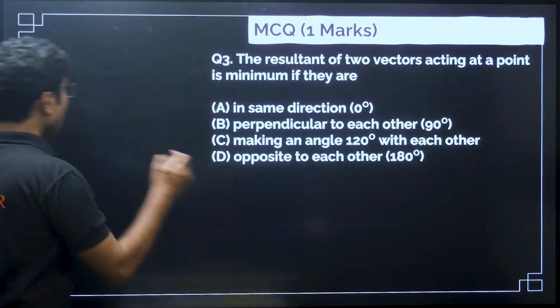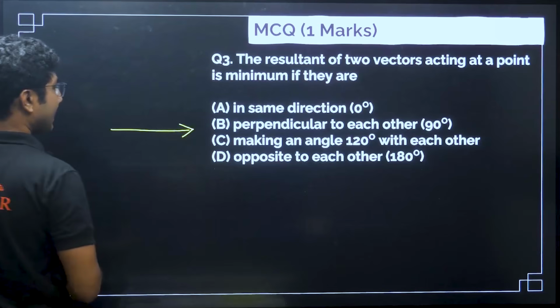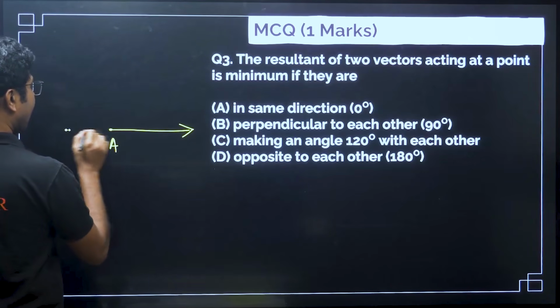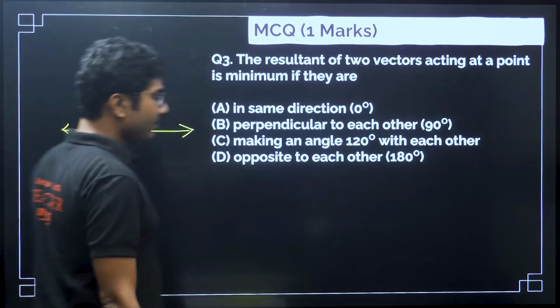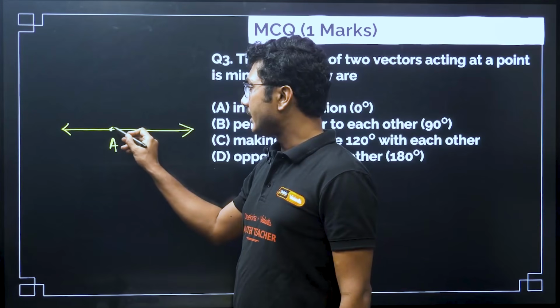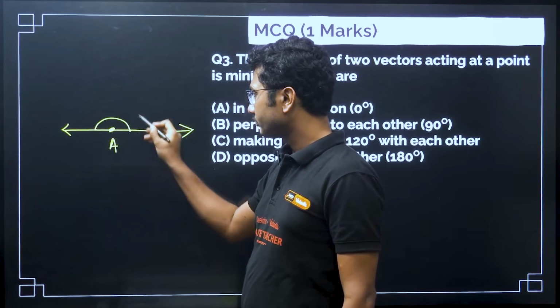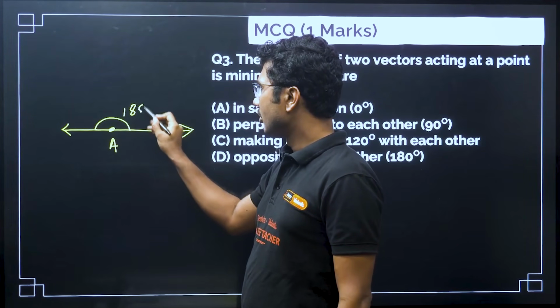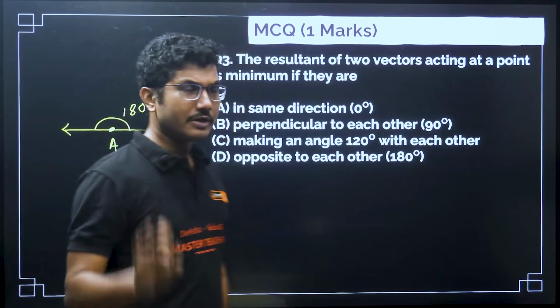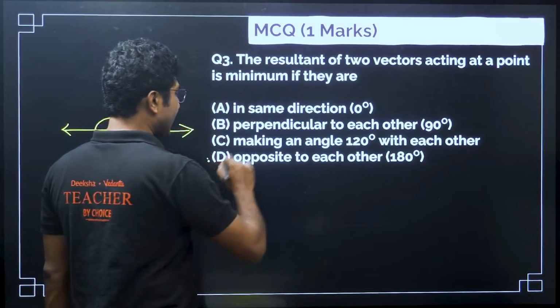So if two vectors are acting at some point say A, then the resultant will be minimum when they are acting in the opposite direction, so that the angle between them is 180 degrees. So it is not 90 degree, not 120 degree, not 0 degree obviously, so it will be 180 degrees,